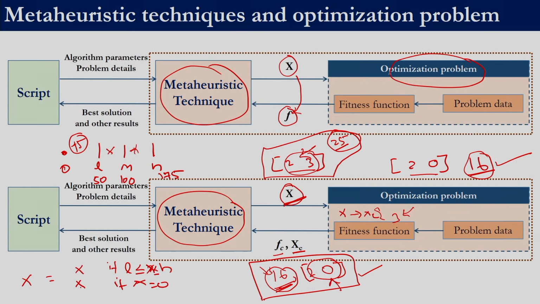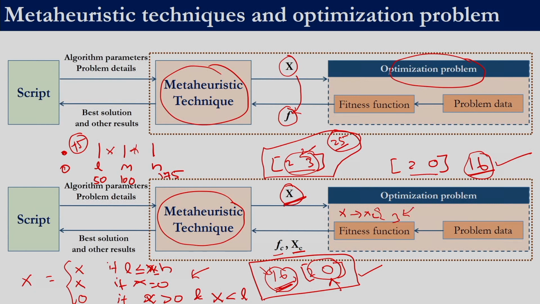And what we are saying is we will convert it to 0: the algorithm gave us some value, but we will convert it to 0 if x is greater than 0 and less than L. This is the correction approach that we are employing. So we will correct the x and we will no longer assign the penalty, because we have converted the solution in such a way that it no longer violates the domain constraint. So we will no longer penalize it.